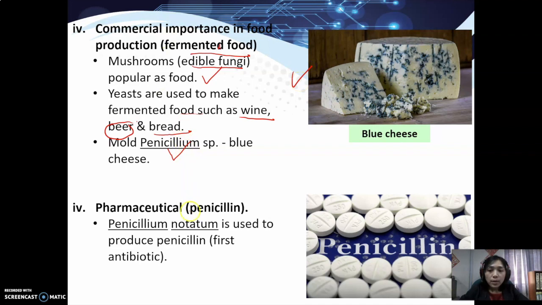And the fifth importance is pharmaceutical, which can be made into antibiotics by Penicillium. Penicillium species, which is Penicillium notatum, is used to manufacture penicillin, the first ever antibiotic.